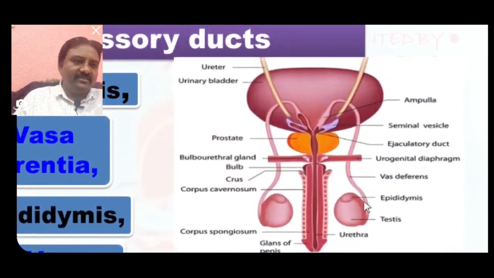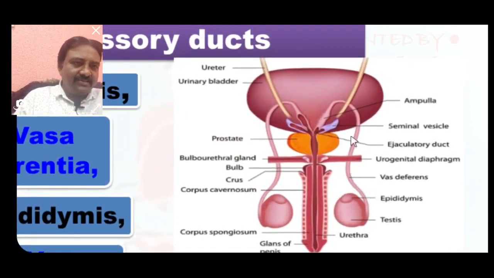Here the vas deferens opens into the urethra. Here the duct of the seminal vesicle opens into the vas deferens, and that point is called the ejaculatory duct, and this is the urethra.